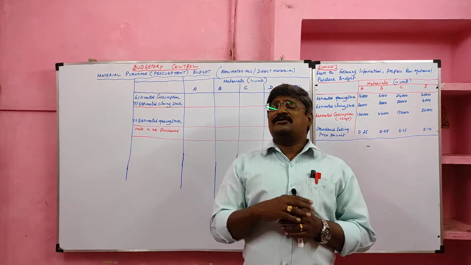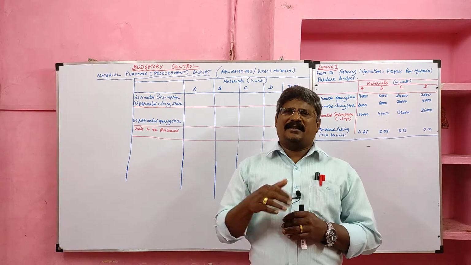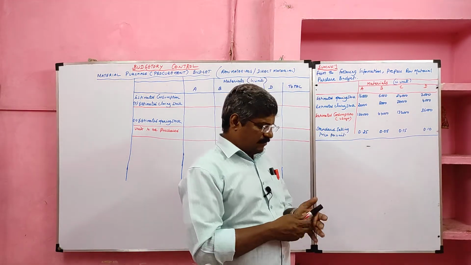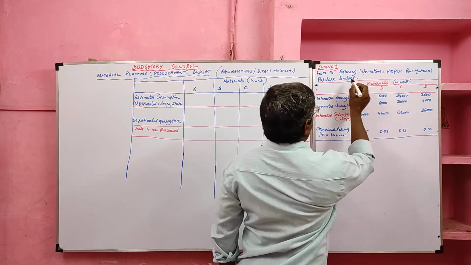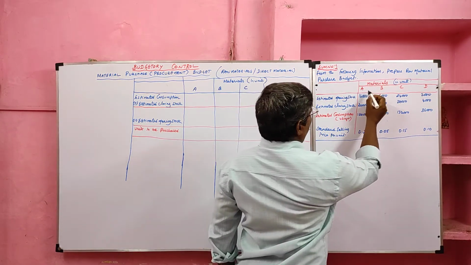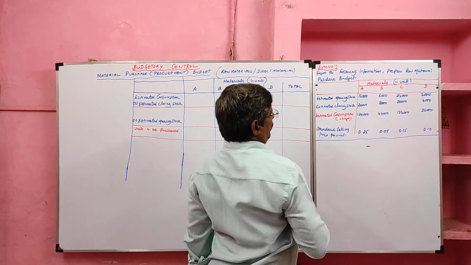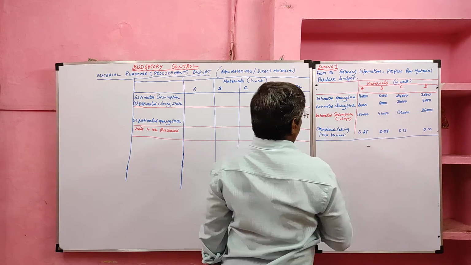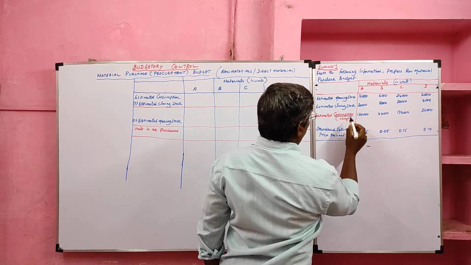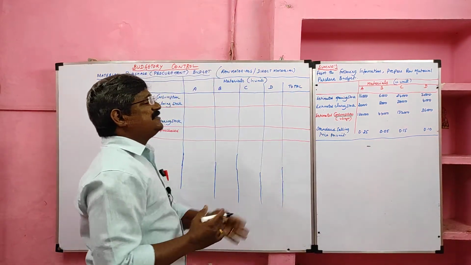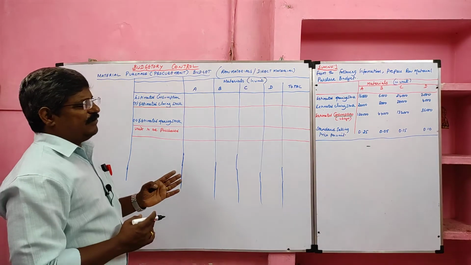If the consumption is not given, we have to ascertain the consumption. That we will see in the next problem. Now we'll see the first problem. Look at the board. From the following information, prepare a raw material purchase budget. They are using materials A, B, C, D. There are 4 types of raw material they are using. All materials are given in units: estimated opening stock, estimated closing stock, estimated consumption. Here consumption is given. If consumption is given, we can apply the formula directly.